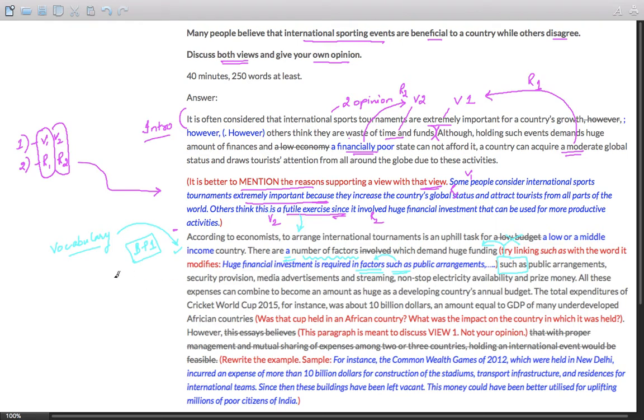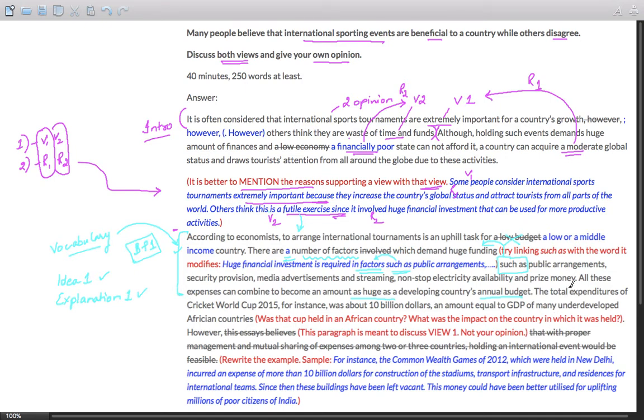Now the student has done a really good job in mentioning the idea, though there was a bit of a lexical resource issue. The idea of one was appropriately mentioned, and the explanation is also fine. Though there are some structural issues, but explanation of one is also fine. He has not only explained various factors that require money, but all these expenses can combine to become an amount as huge as a developing country's annual budget. So this is an idea well mentioned and explained.